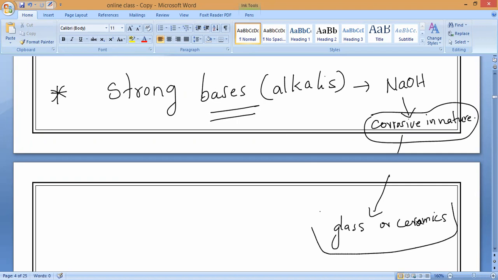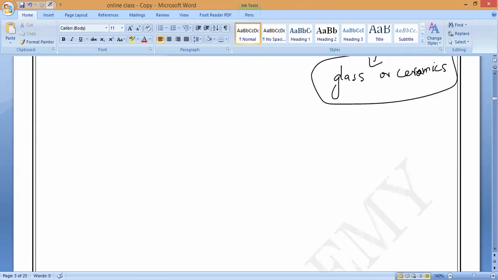Ceramics, we have to store the strong bases also because they are also very corrosive in nature. They will also burn our skin and corrode the metals. That is what you have to remember. That is why I am showing you one MCQ question. Say, one MCQ question will come.